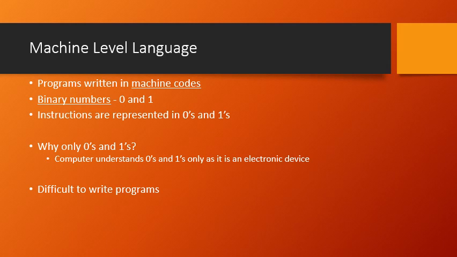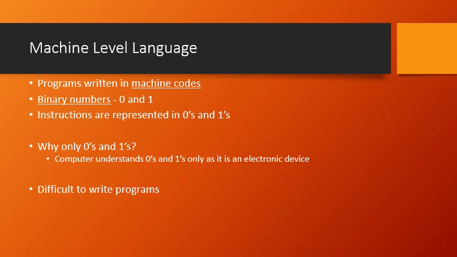And the operation, that is addition, I need to do. I want to calculate the sum of those two. That addition also I have to write in the form of binary again, that is a sequence of zeros and ones. I need to convert the entire data and the instructions into 0 and 1 and then give it as a program to the computer. Then the computer will understand that okay, everything I know, that is zeros and ones I have got, let me process and then give the result. Okay, it processes the data and gives the result in which format? Again the result is in the format of binary numbers.